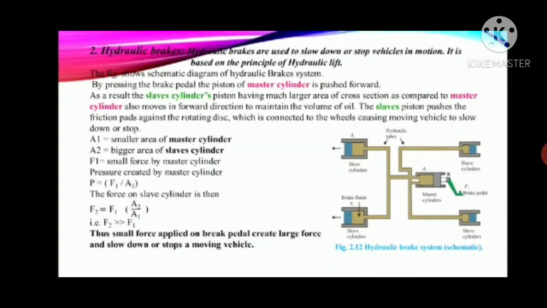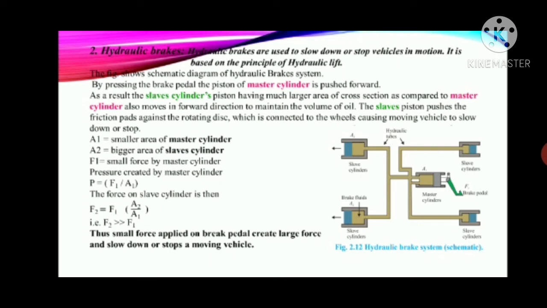Then we will see hydraulic brakes. Hydraulic brakes are used to slow down or stop vehicles in motion. It is based on the principle of the hydraulic lift. Okay. So from the figure, we can see a schematic diagram of the hydraulic brake system. Can you see the green colored line, which is called what? Brake pedal. Okay, the brake pedal is attached to the master cylinder.